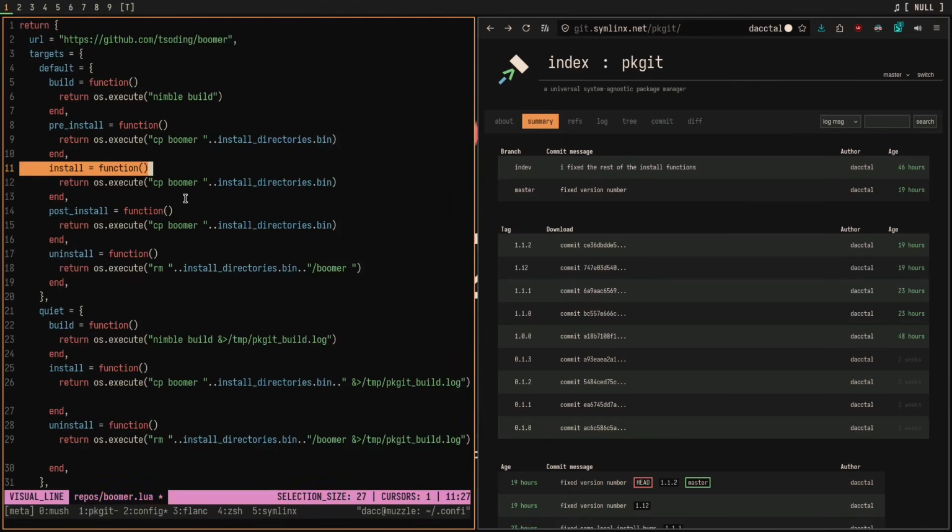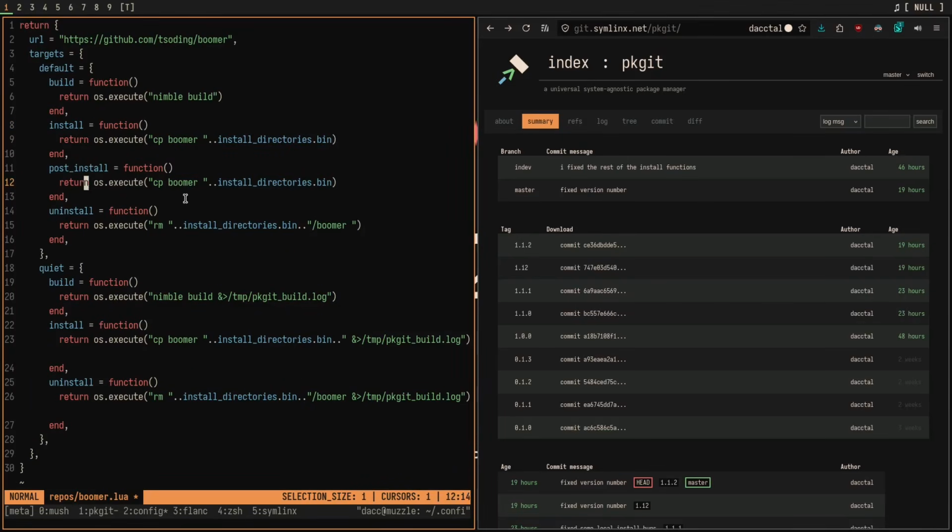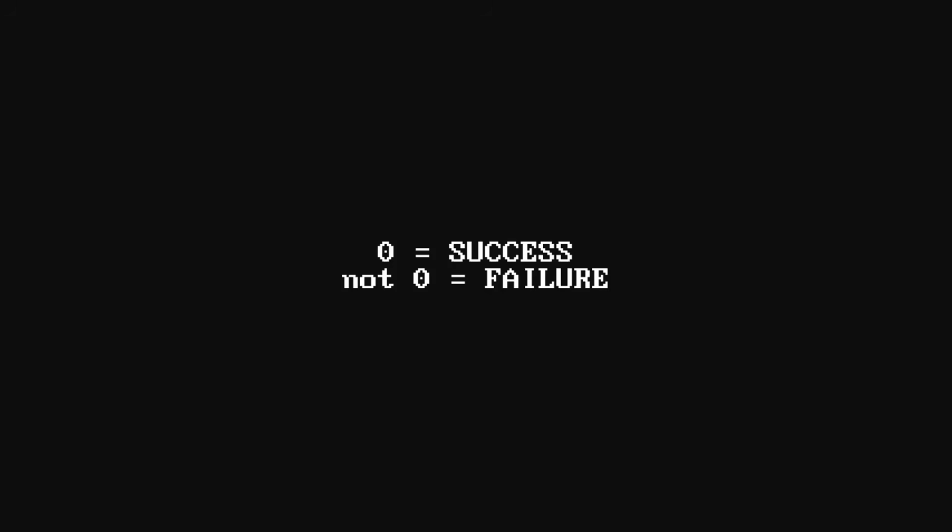So pre-install, install, post-install. And you can do whatever you want with these functions. And in this case, for a declarative package manager, you might want to do something with the post install that allows you to configure this thing instantly. Now, the world is your oyster with this one because you can do anything that Lua allows you to do as long as you are returning success or failure with 0 or any other number.